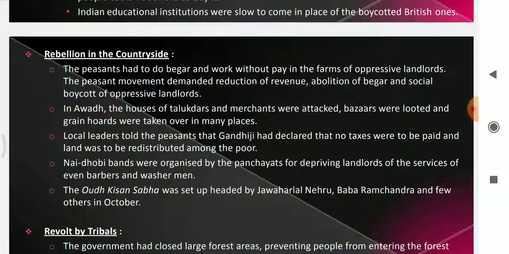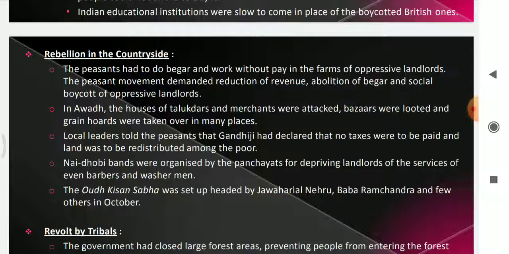So here peasants were forced to do beggar, and they were demanded to pay high taxes by talukdars. So here the fight is against the landlords and the talukdars. The landlords made the people do beggar, and the talukdars demanded high taxes. So here the demand of the peasants were reduction of revenue, abolition of beggar, and social boycott of oppressive landlords.